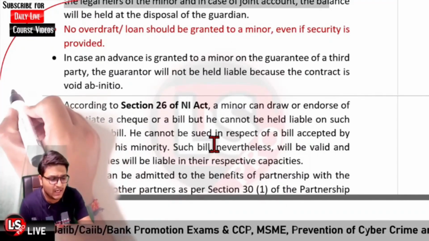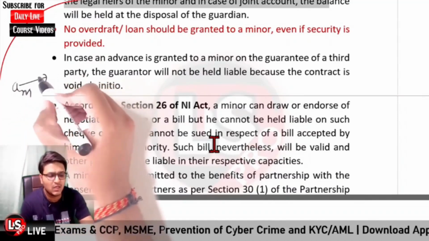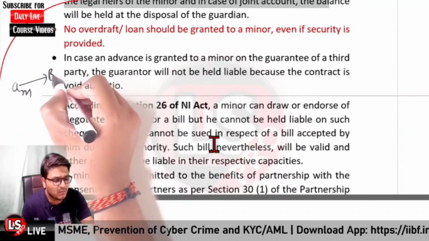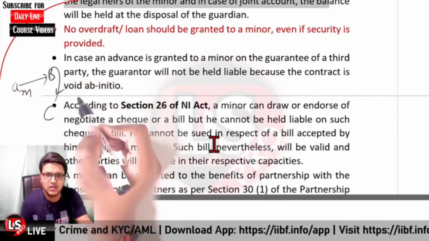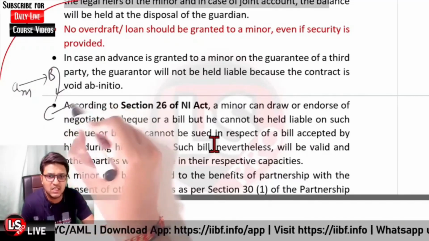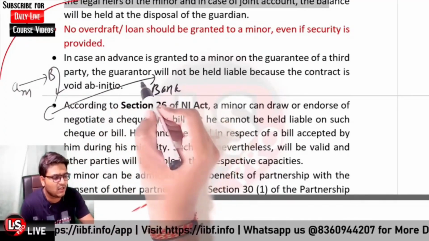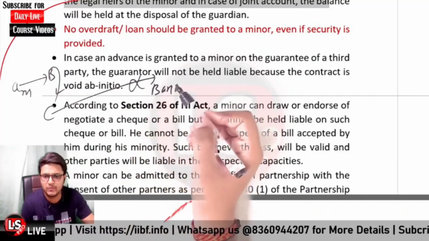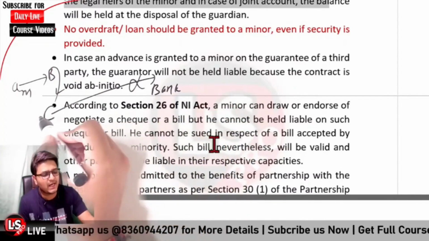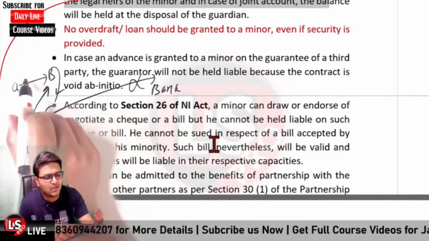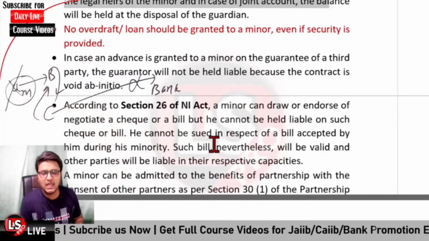So if A has drawn a cheque and given it to person B, and B endorsed that cheque to person C, and C presented that cheque to the bank and the cheque was dishonored, in that case C can hold B liable but cannot hold A liable, because A is a minor.